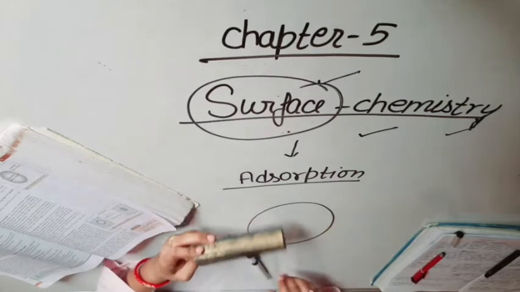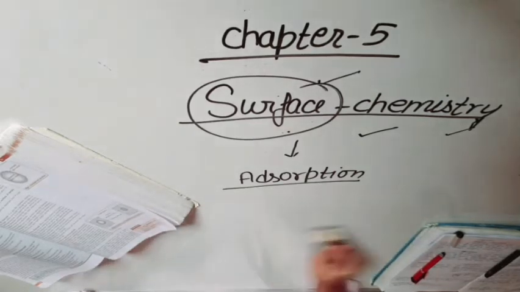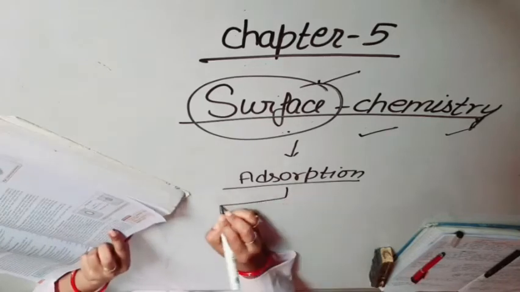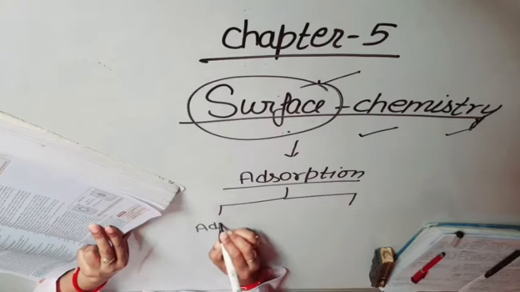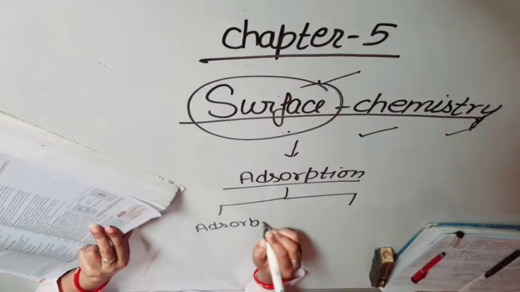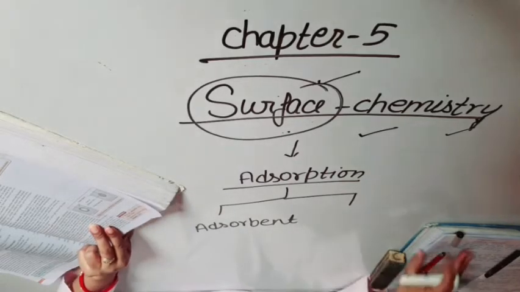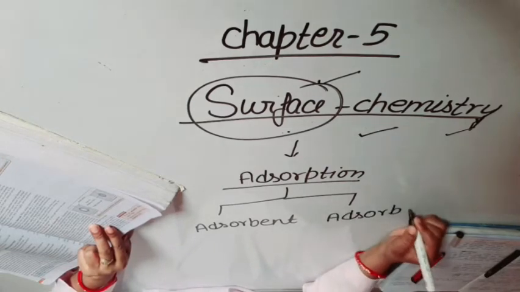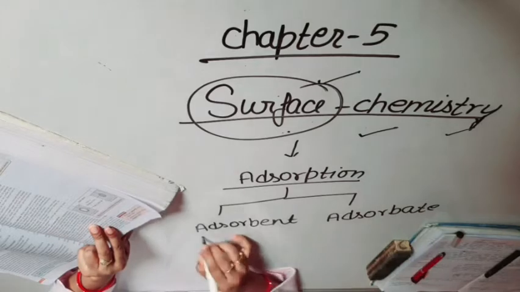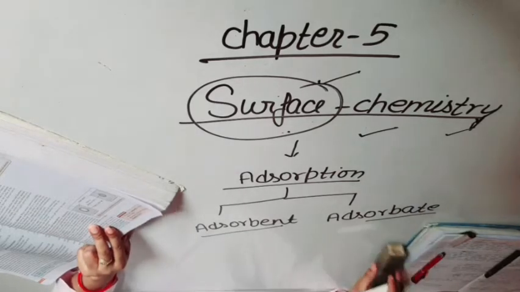Students, when we study adsorption, there are two terms we have to study. First is adsorbent and the second is adsorbate. Okay, students?